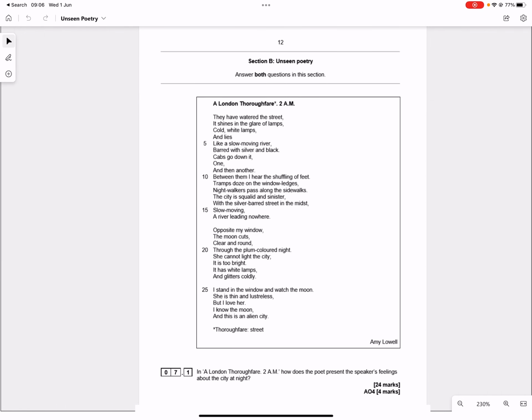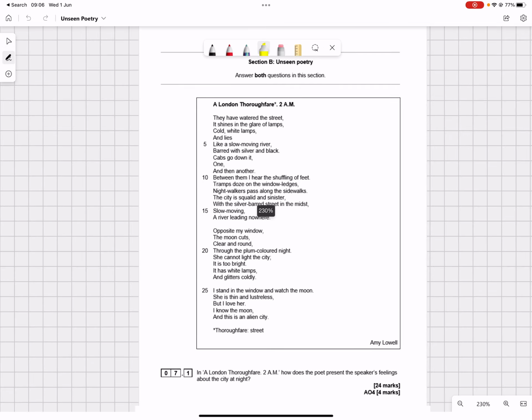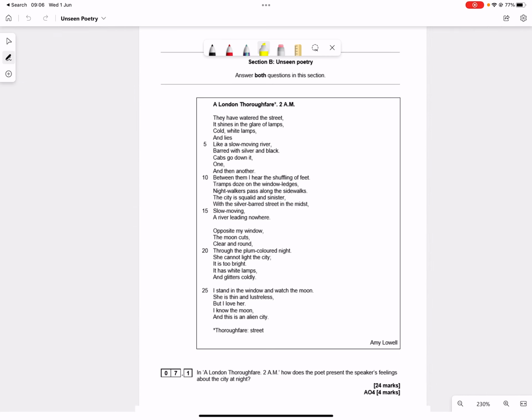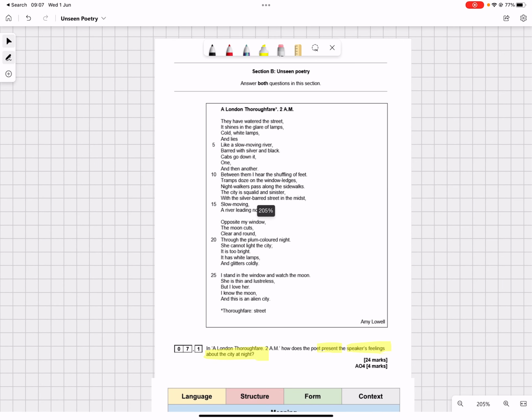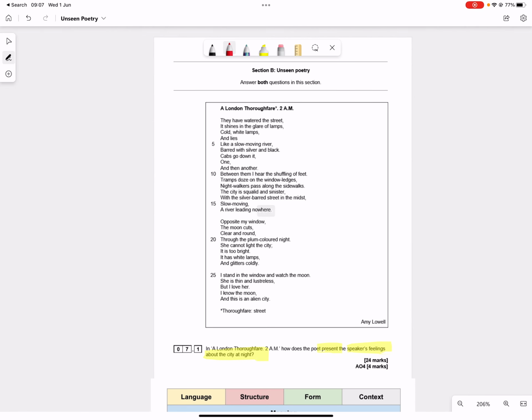Right, let's start with this one. Okay, so I've got my poem, but before I start looking at the poem, I'm going to move down and look at the question. In a London Thoroughfare 2 a.m., how does the poet present the speaker's feelings about the city at night? So there are the key bits of information. Okay, present. What does present mean? Present means looking at methods and the effect on the reader. So that's what I need to be doing.